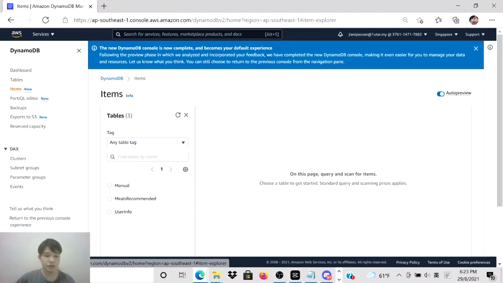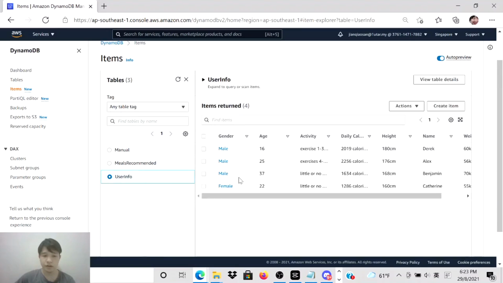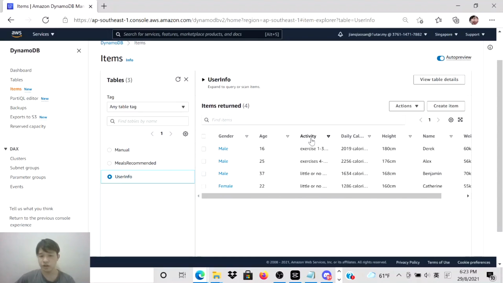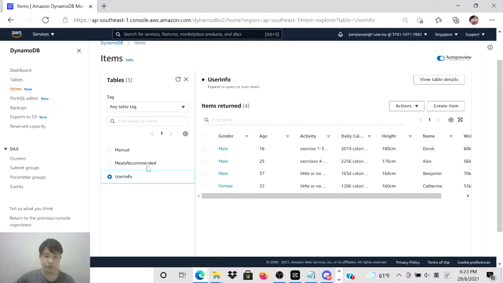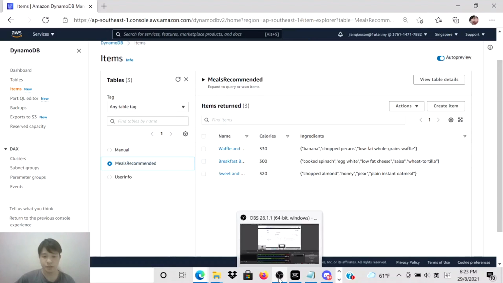The items inside these two tables: for the user info, I store the name, the gender, the age, the activity they do every week, their height, their weight, and the daily calories needed. For the meals recommended, I store the name of the meals, the calories of the meals, and the ingredients. So this information will be sent to the Lambda. That's all for my part.